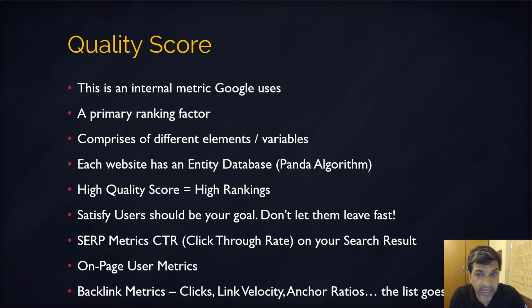What happens is Google assigns a quality score metric to your site, and this metric is based on Google's overall evaluation of your site. The better your site's quality score, the easier it will be for you to rank. And this is why we want to get our quality score as high as we can.